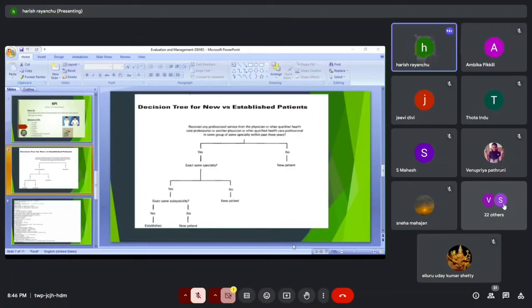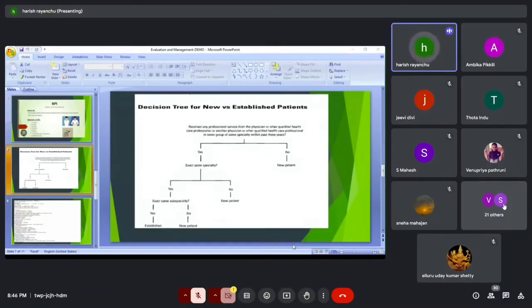Why? Because in every multi-specialty hospital, for every department, we have a group of physicians available. That physician also comes under neurology only, so he comes under the same department. So we can go with established only, not new. In every hospital we have a group of physicians. Like in gastro, at least 5 to 6 providers will be available. They take shifts and evaluate the patient, and the visits will be their office visits. Under neuro also we have 5 to 6 members. Multiple physicians are available, so we can call that a group of physicians.